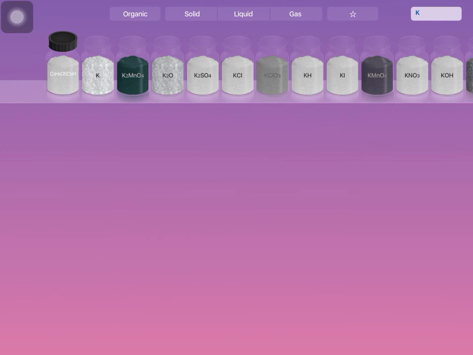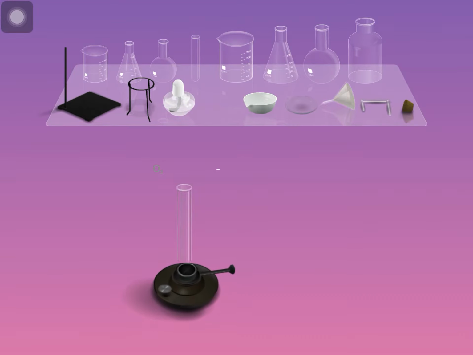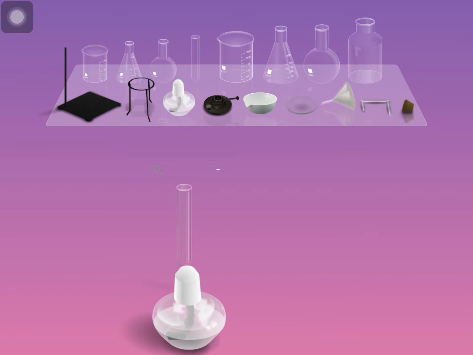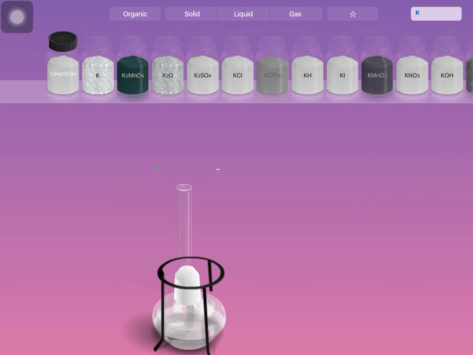Before that, I need to take the test tube. Let this be it, and I will heat it. This also is to be taken here. I will take the spirit lamp stand, and take some KCl. What is that?